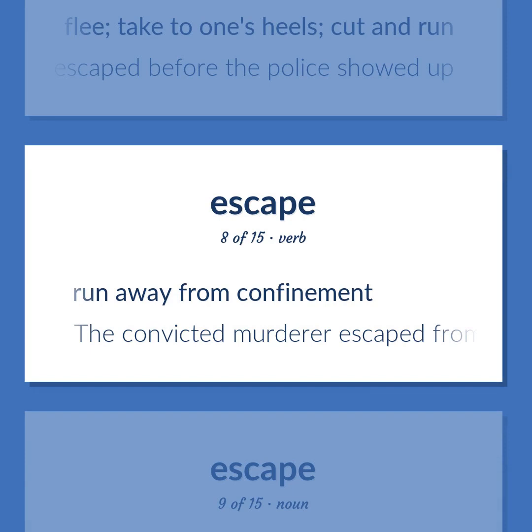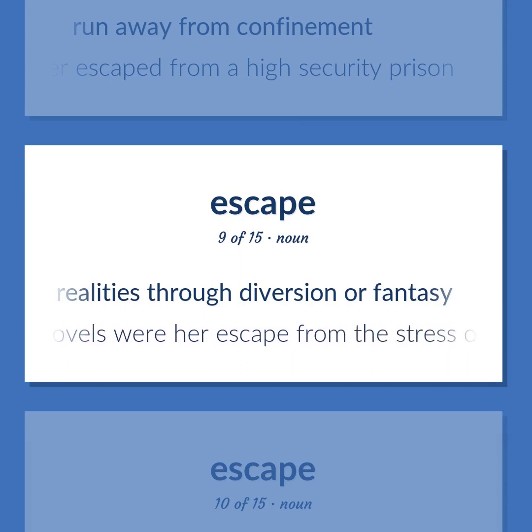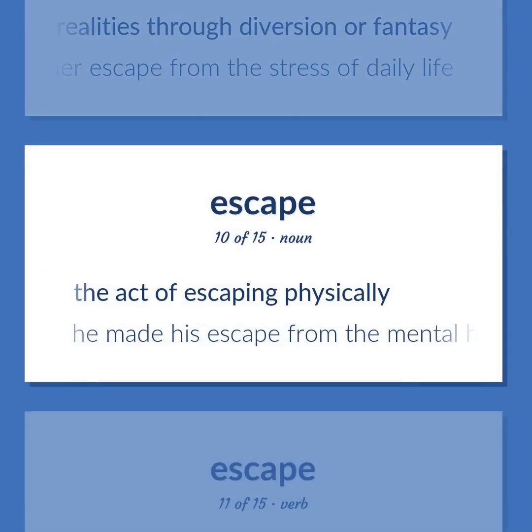The convicted murderer escaped from a high-security prison. An inclination to retreat from unpleasant realities through diversion or fantasy. Romantic novels were her escape from the stress of daily life. The act of escaping physically. He made his escape from the mental hospital.